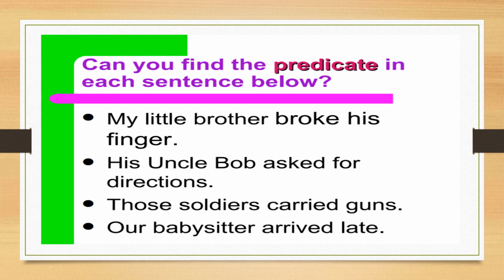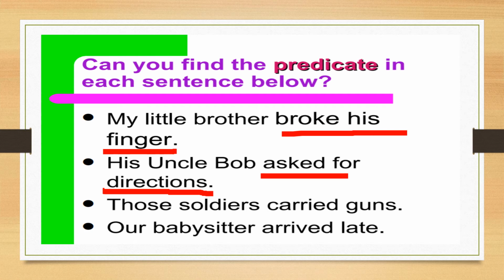Broke his finger. His uncle Bob asked for directions. Who asked for directions? So whatever part of the sentence starts with the verb, whether it is broke his finger, that part is nothing but the predicate. Correct. We have already seen these sentences, so there is no scope for confusion.